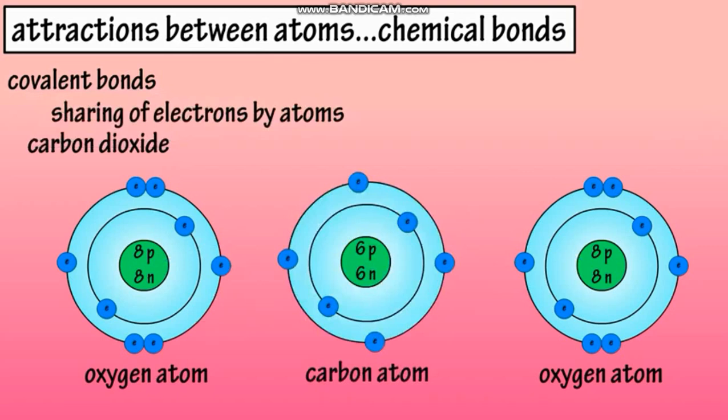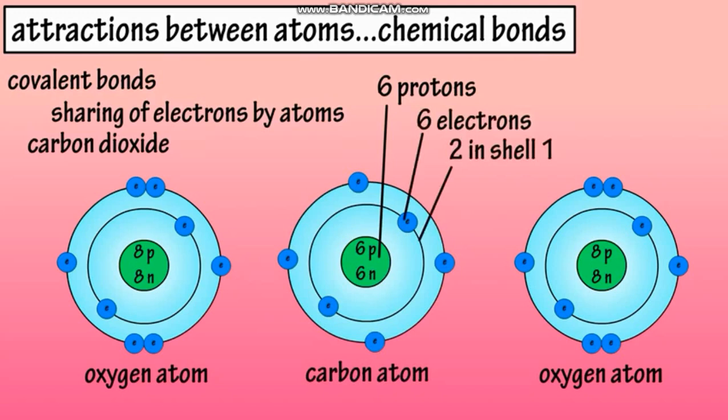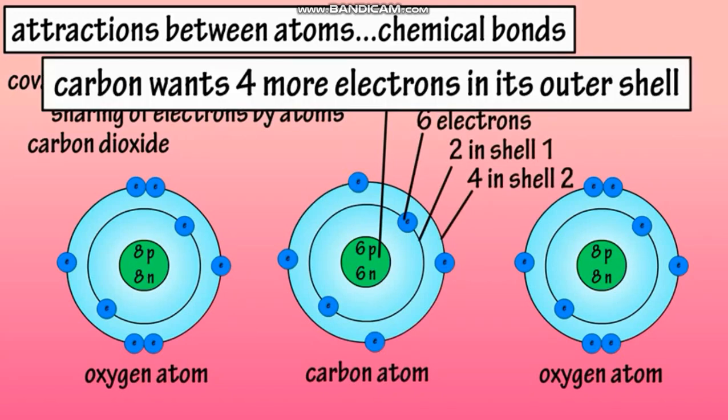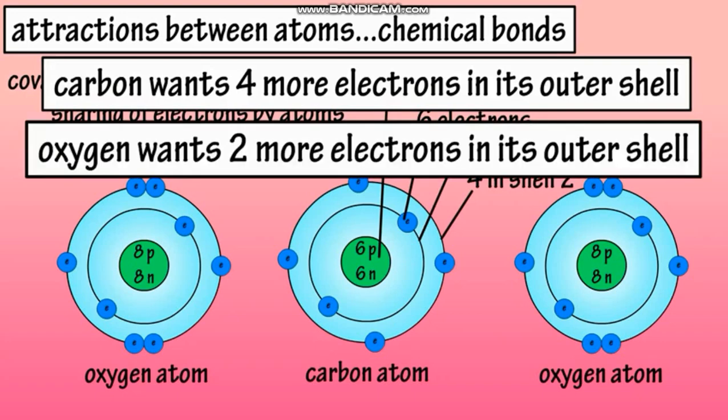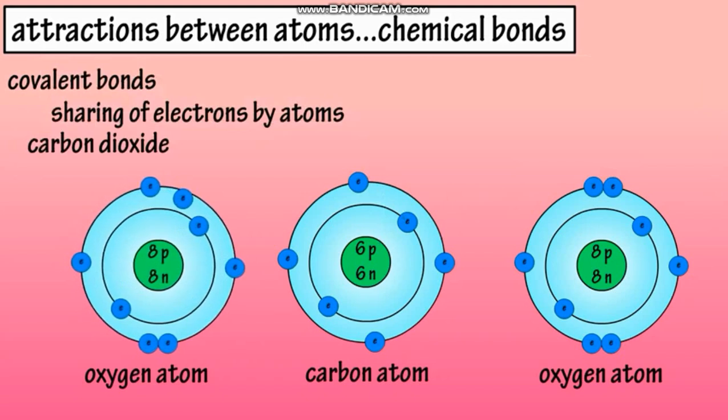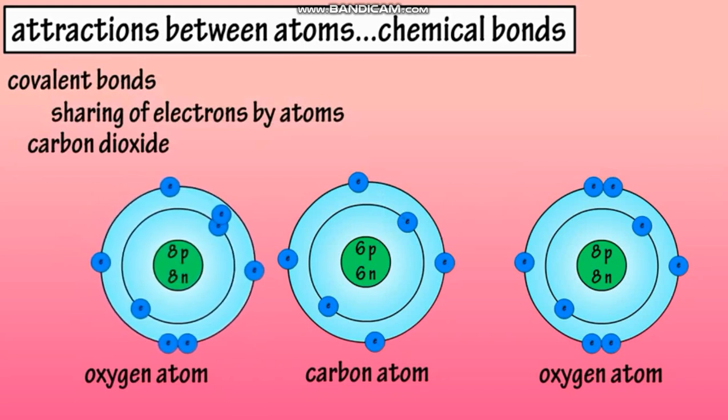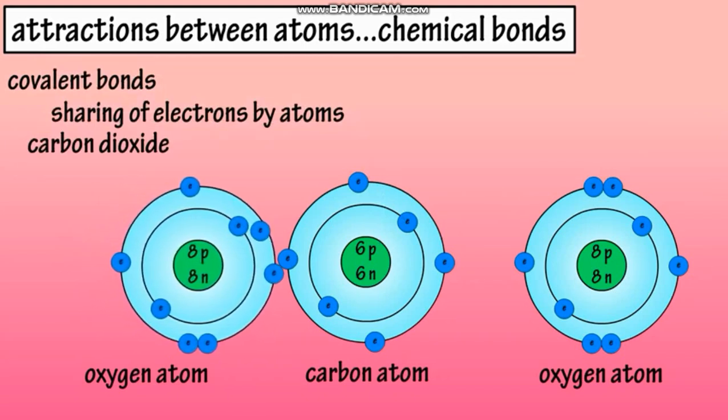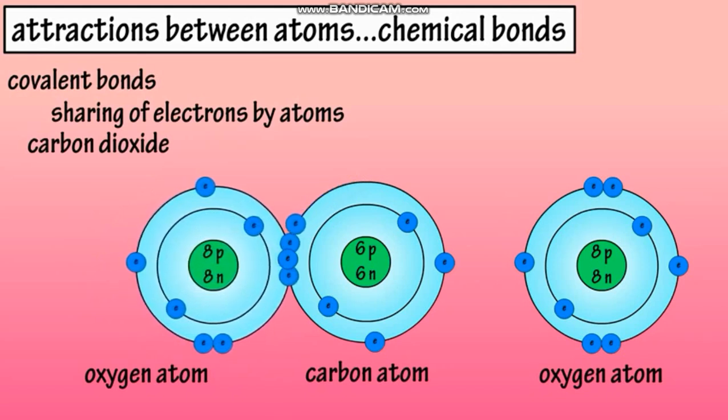And there is one carbon atom which has 4 electrons in the outermost shell. So carbon atom needs 4 more electrons in its outermost shell to complete it. And oxygen needs 2 more electrons. So the first oxygen atom will move closer to the carbon atom, and it would share its 2 electrons with carbon, and carbon will also share its 2 electrons with this oxygen atom.